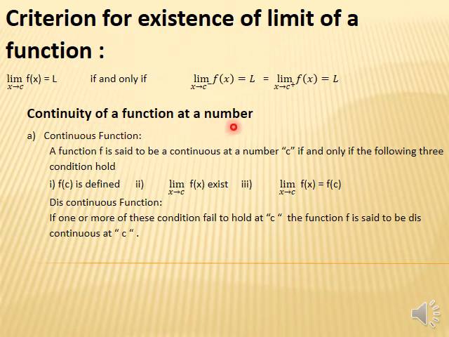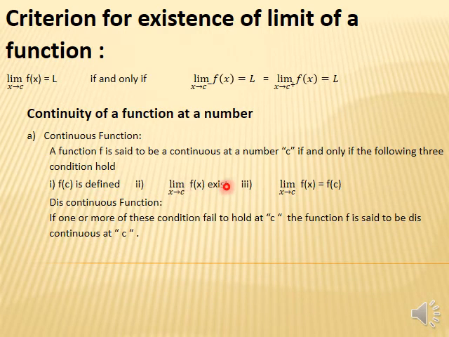Student, what is the continuity of a function at a number? A function is said to be continuous at a number c if and only if it satisfies the following three properties. Student, if any function is continuous, then it means it satisfies these three conditions. These three conditions are: first, f of c is defined. Student, what does defined mean? It means the function is defined at that value of the interval.